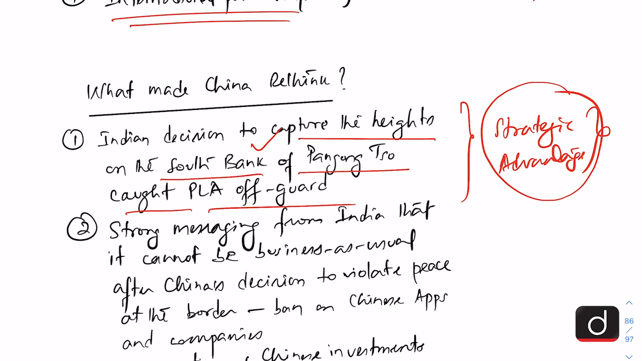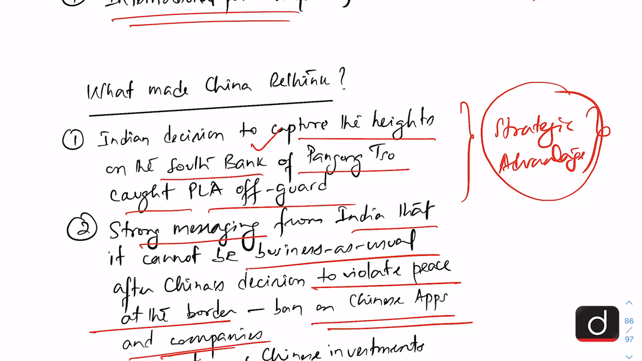Secondly, the strong messaging from India that it cannot be business as usual after China's decision to violate peace at the border. This also had an impact because India banned the Chinese apps and also Chinese companies from working in India, and there was also increased scrutiny of Chinese investments. So China was somewhat hassled by all of these.